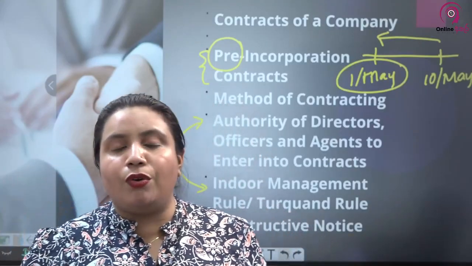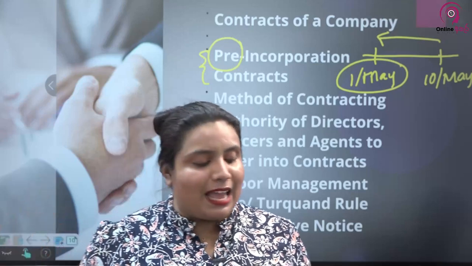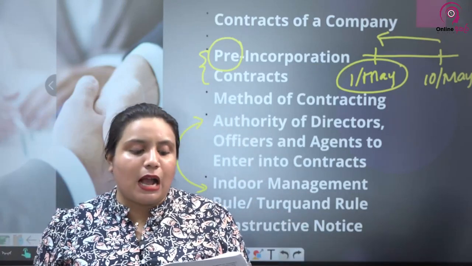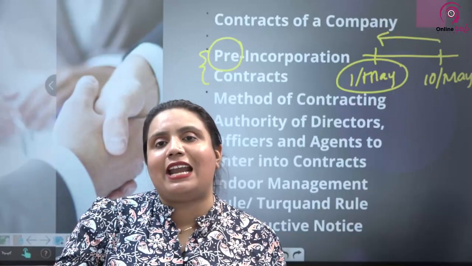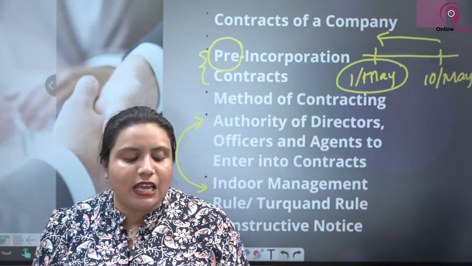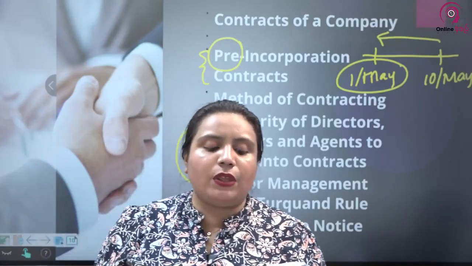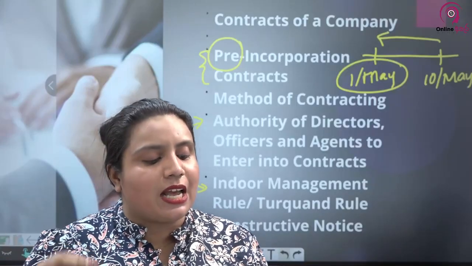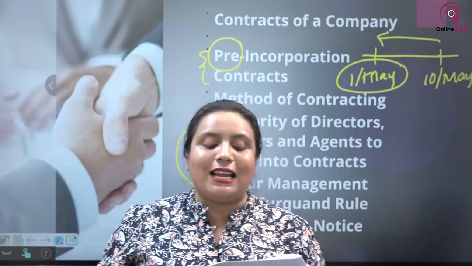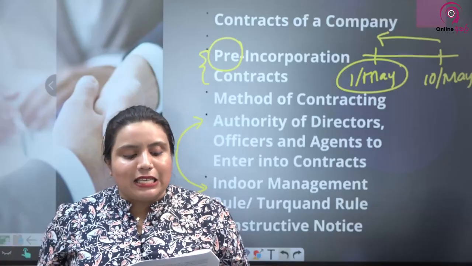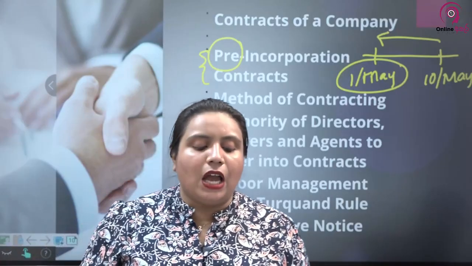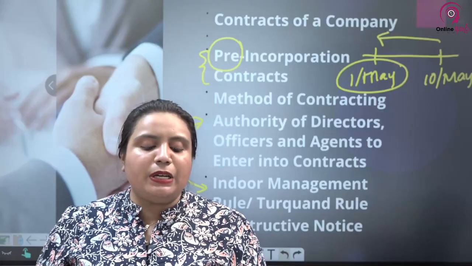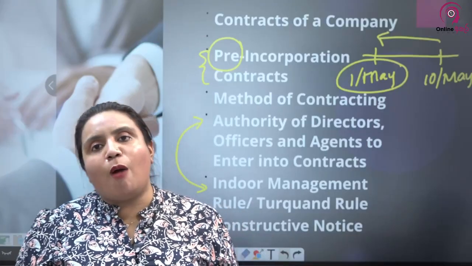So under the Turquand rule, third parties don't have a liability to check any internal proceedings of the company or to find an irregularity in the internal proceedings of the company. A person dealing with a corporation has no obligation to ensure that a corporation has gone through any procedures required by its articles, bylaws, resolutions, contracts or policies to authorize a transaction or to give authority to a person purporting to act on behalf of the corporation.